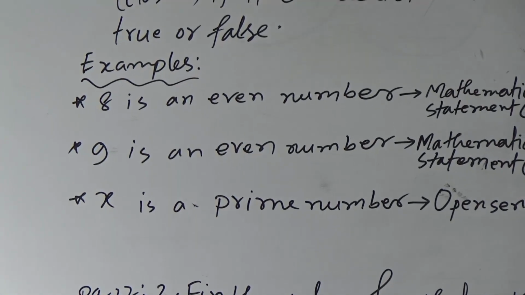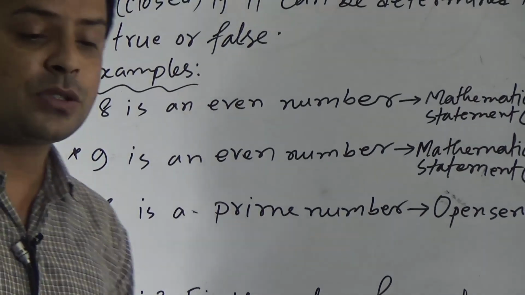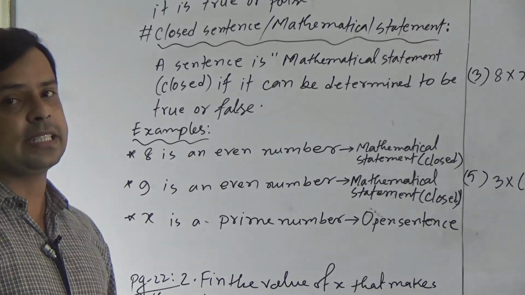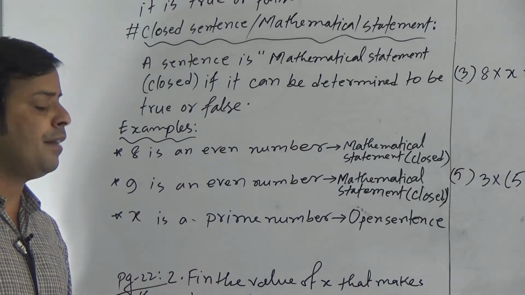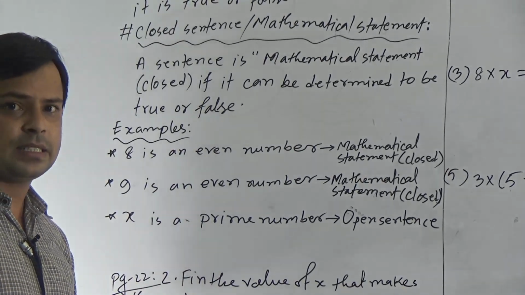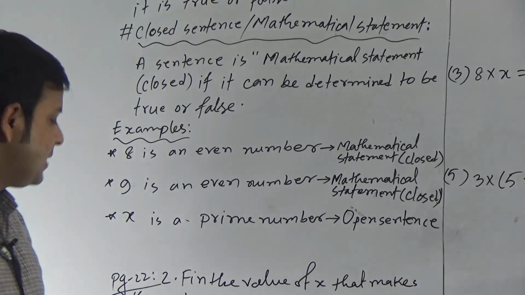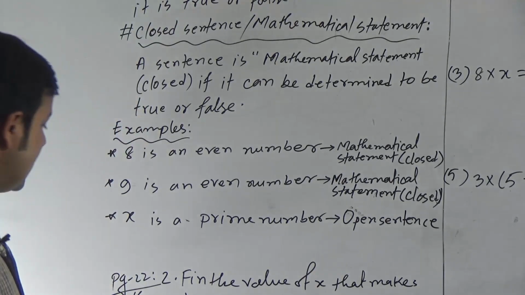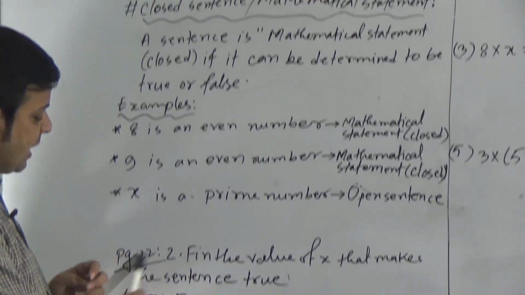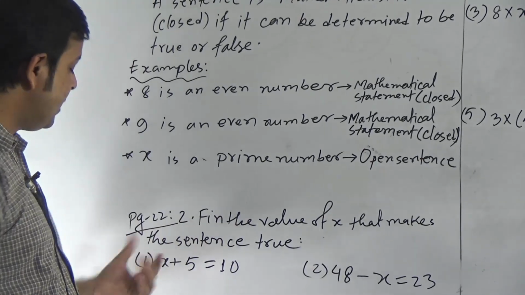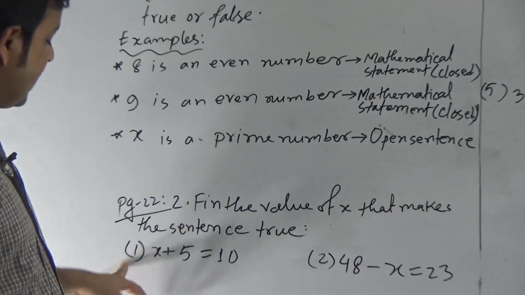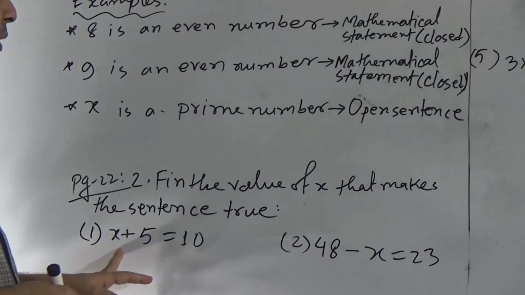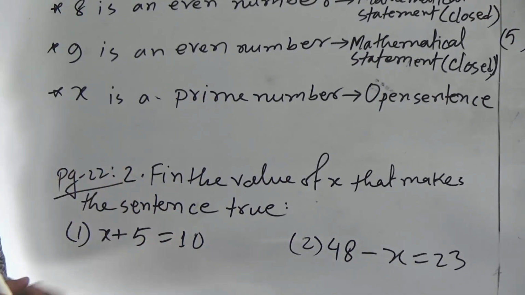Okay, dear students, in this topic today I will solve some problems using letters. How can we determine the value of letters or unknown quantities? In this chapter we will learn that now. Now see here, from page 22, Activity 2, I have written 4 questions. First question is x plus 5 equal to 10. We need to find the value of x so that this statement is true.